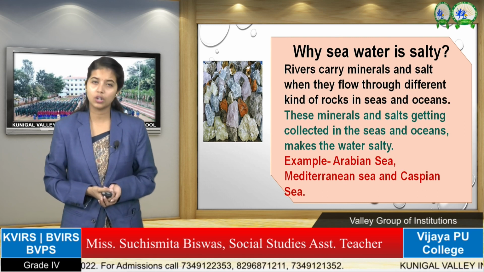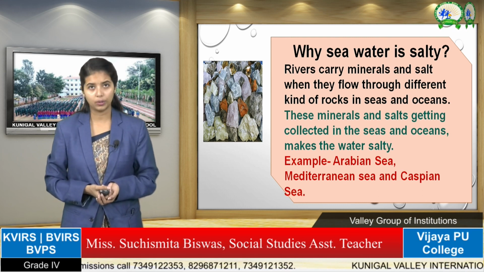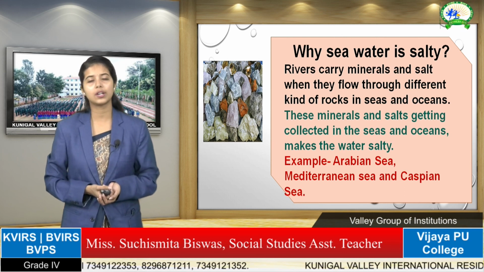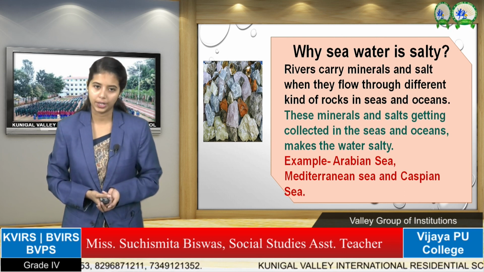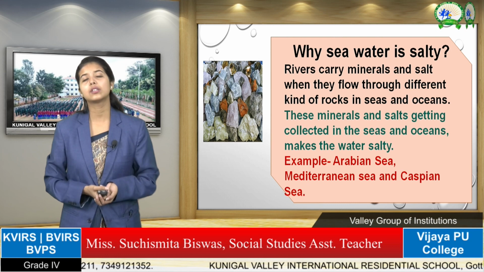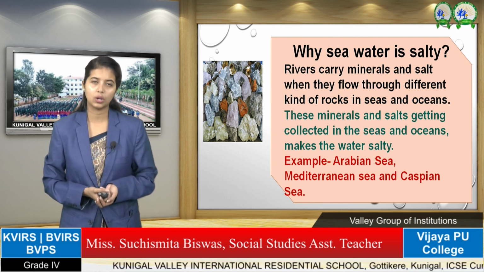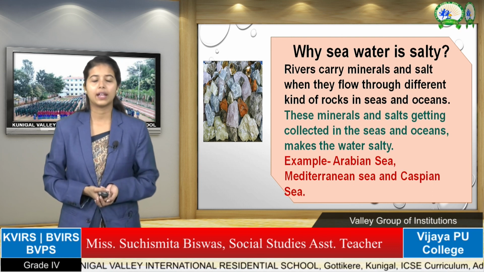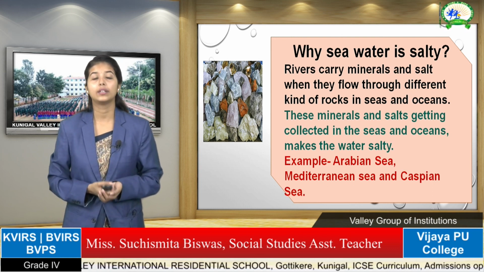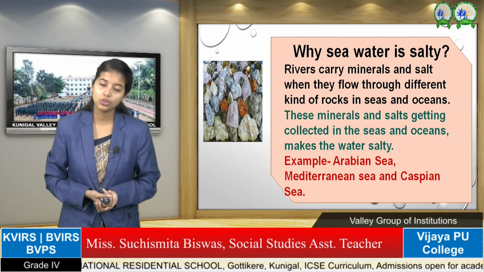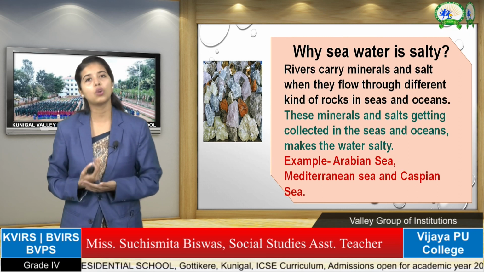That minerals and salt are deposited in the ocean, and for that reason the ocean water and the sea water are salty. That's why it is said that the ocean and seas have salty water.